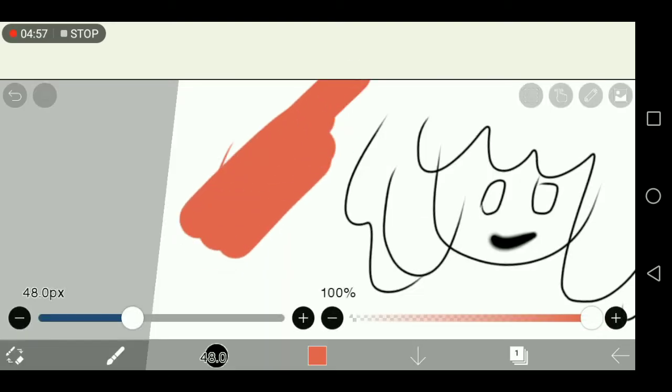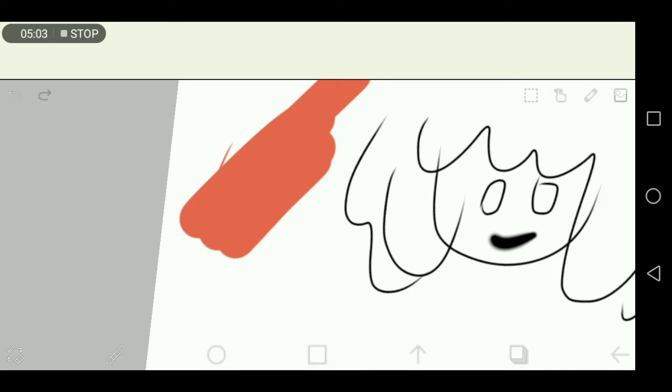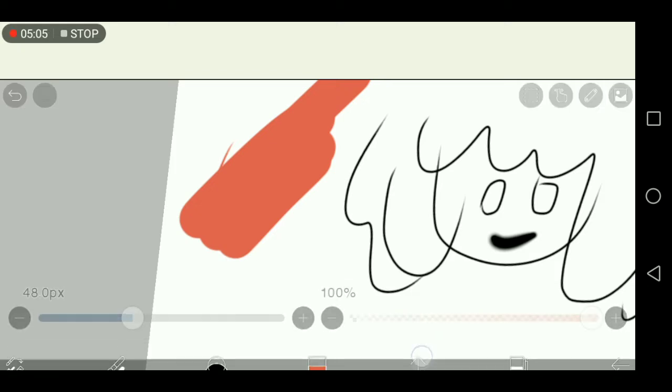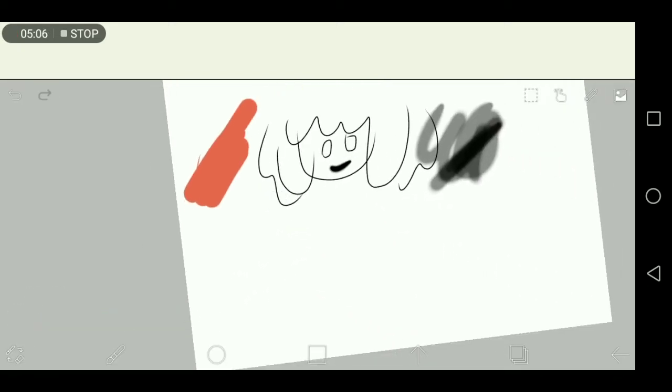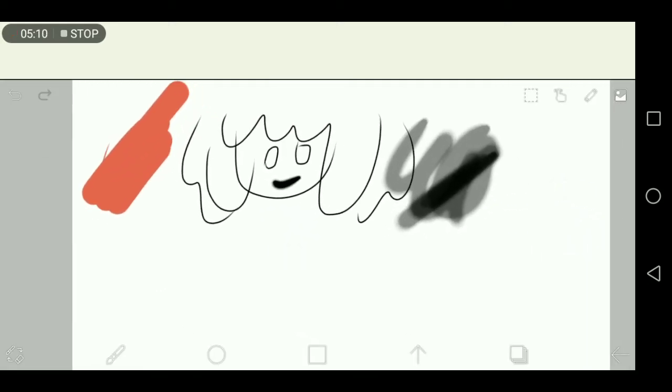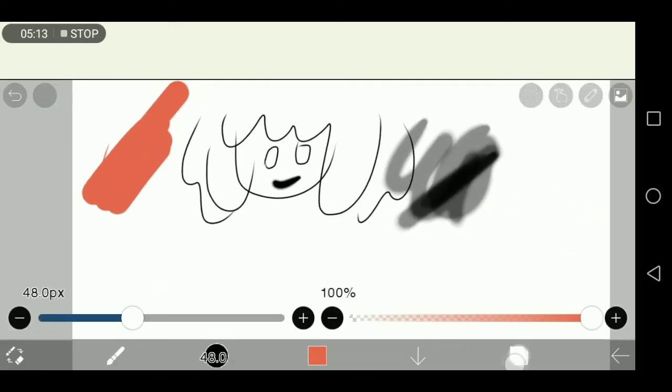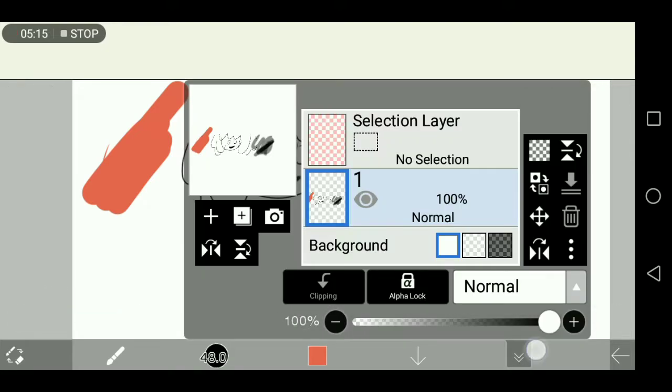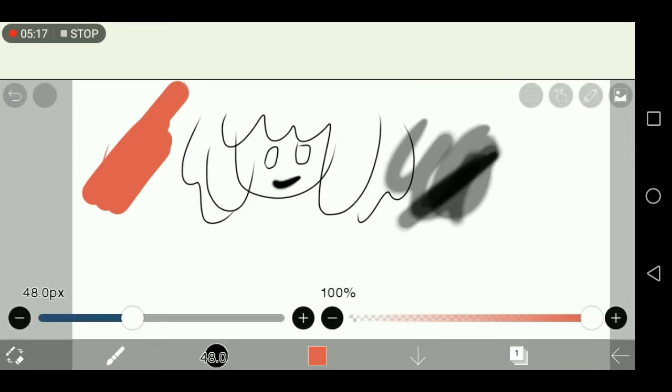The next one is this arrow button. Yeah, that basically just hides things so that you'll have a clearer view of your canvas. After that is the layer button. Once you tap that, you'll see many things there, but do not worry, I will explain them.